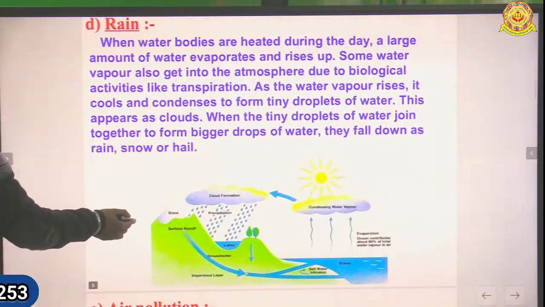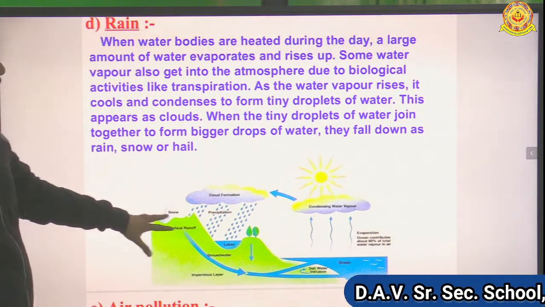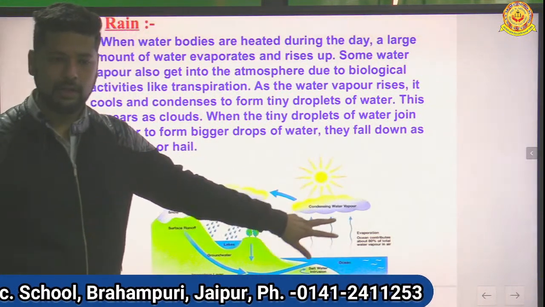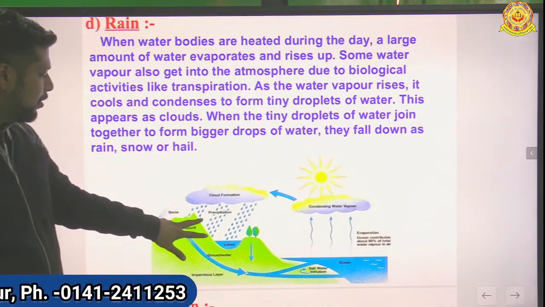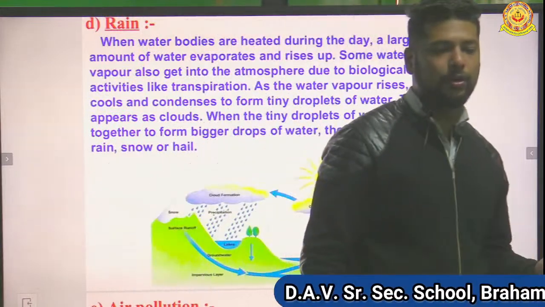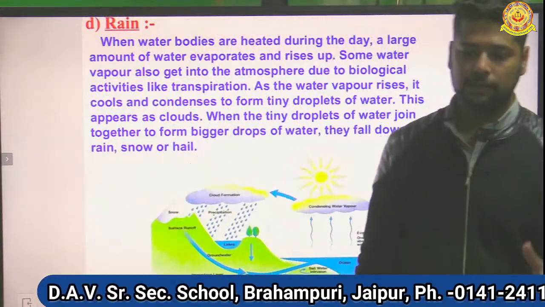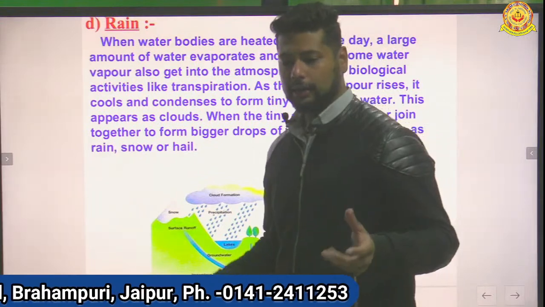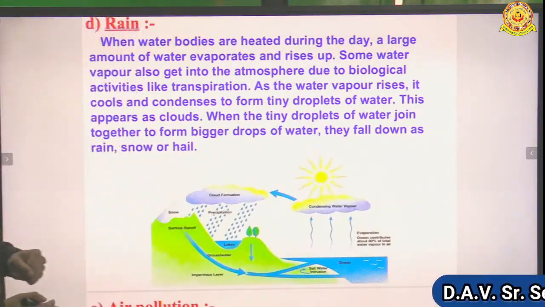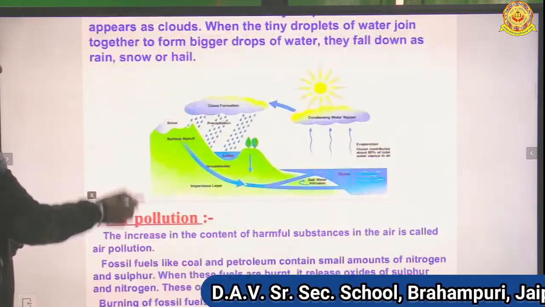Then about the rain: when water bodies are heated up, they form water vapor. Water vapors condense to form clouds, and when these clouds move to another place, they form water droplets. Water droplets form around the dust particles present in our atmosphere, and then we can see the rain. So this is the whole concept of rain. Next is our air pollution.